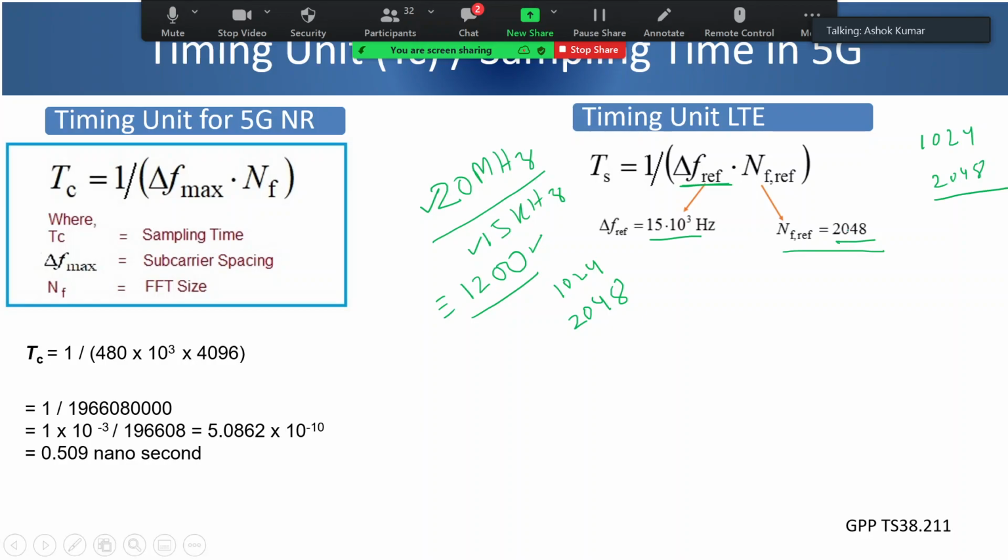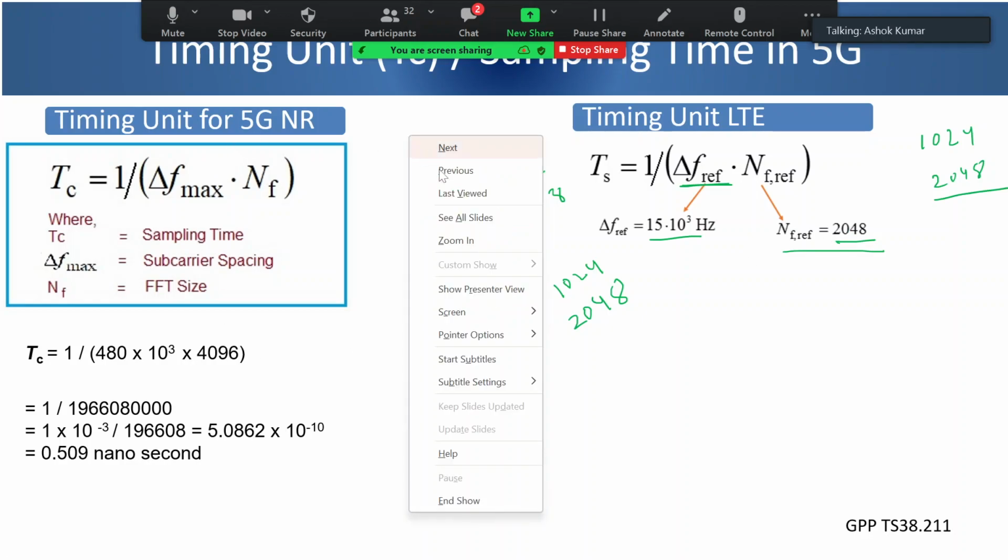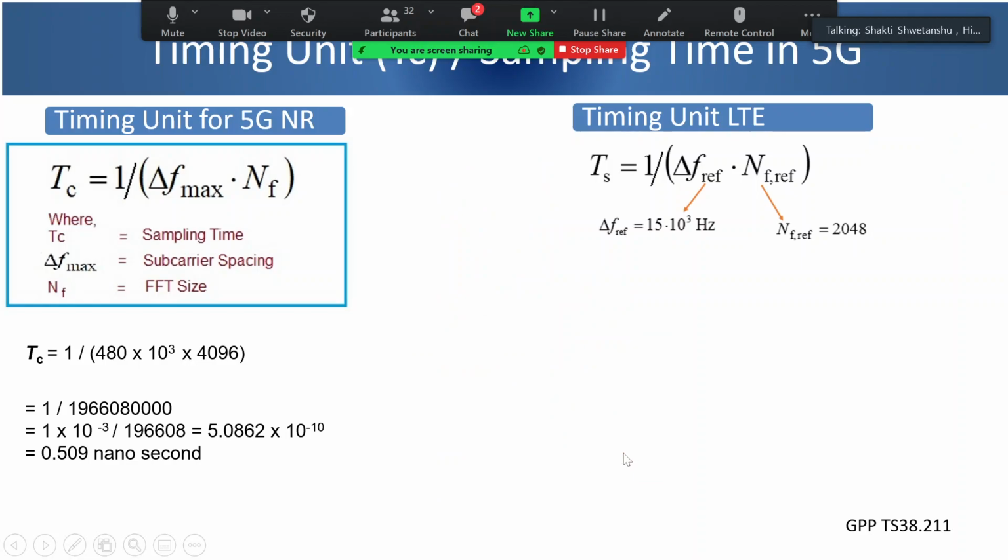Right, right. So let me erase this thing. Okay, so it is 20 megahertz divided by 15 kilohertz.